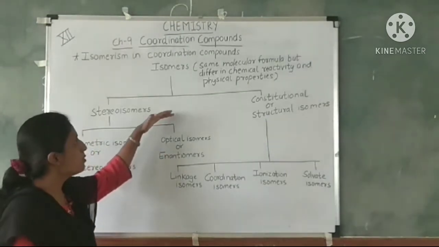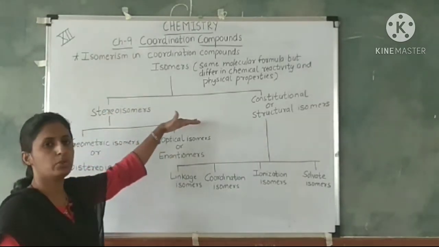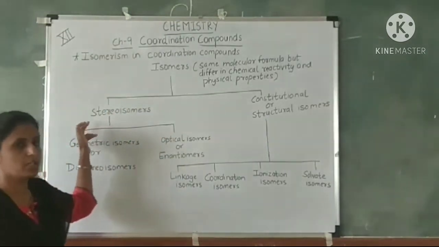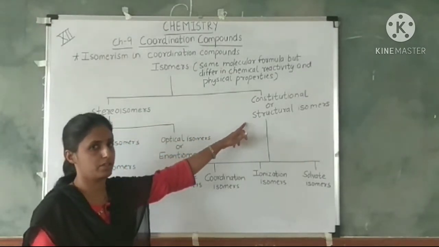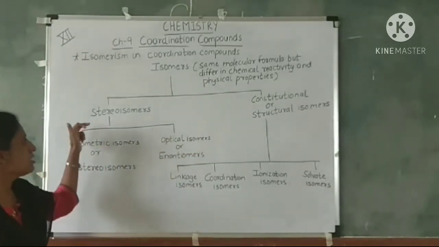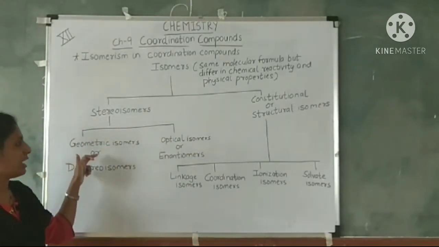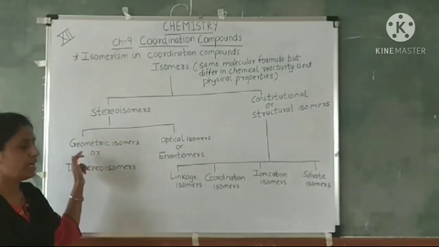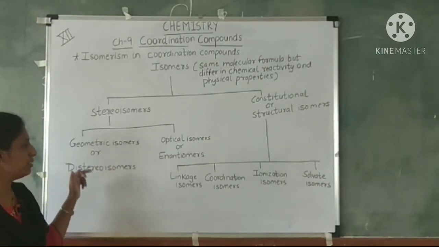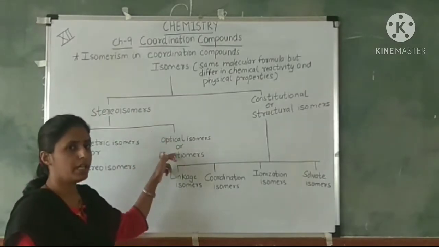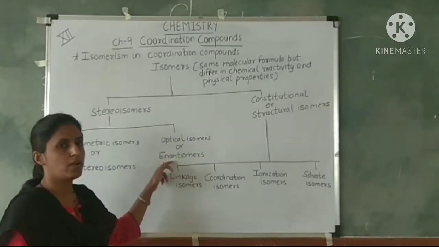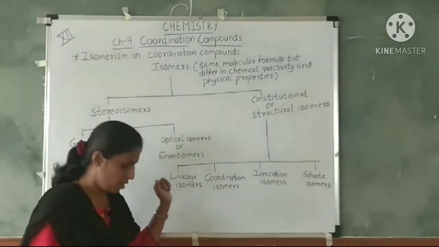Now isomers can be further classified into two types, that are stereoisomers and constitutional or structural isomers. Stereoisomers are further classified into two types, that is geometric isomers, which are also called diastereomers, and optical isomers, which are also called enantiomers.